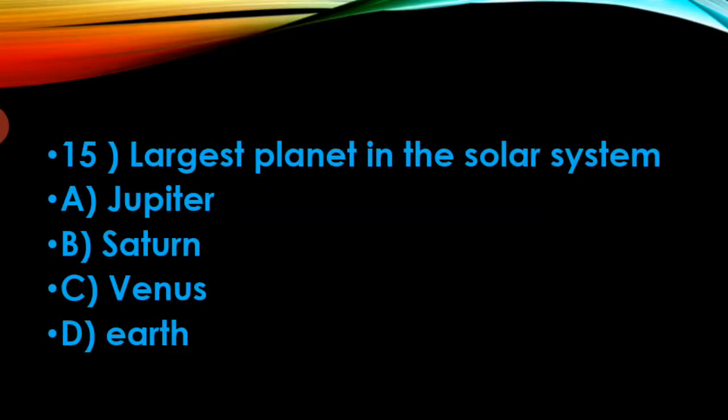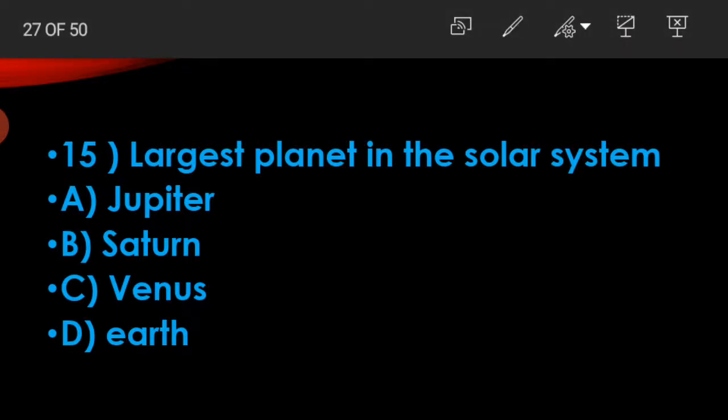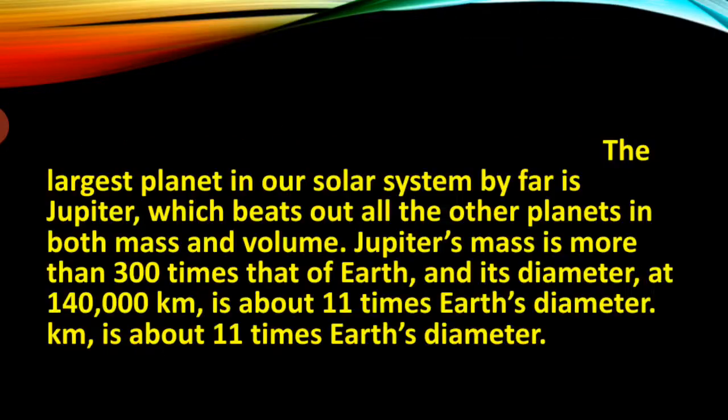Okay, next question. Largest planet in the solar system. Option A, Jupiter. Option B, Saturn. Option C, Venus. And option D, Earth. So, Jupiter is the largest planet in the solar system. So the correct answer is Jupiter.